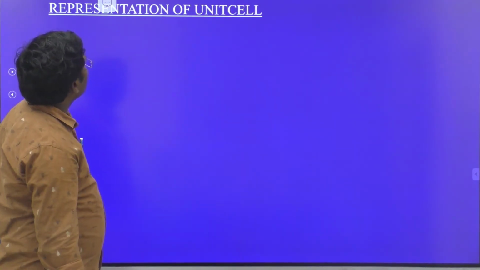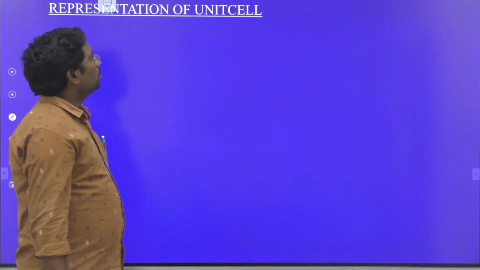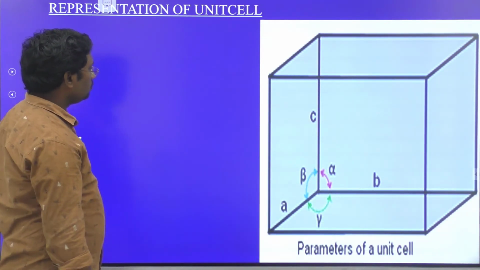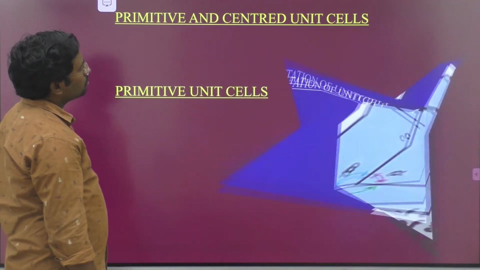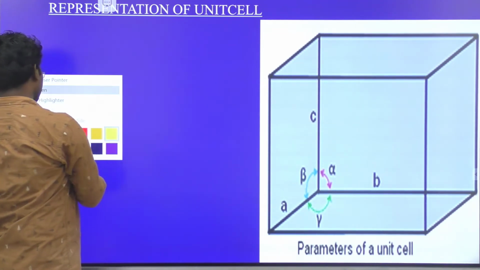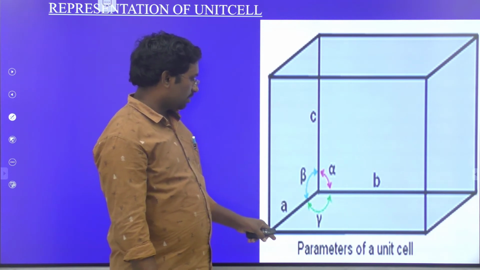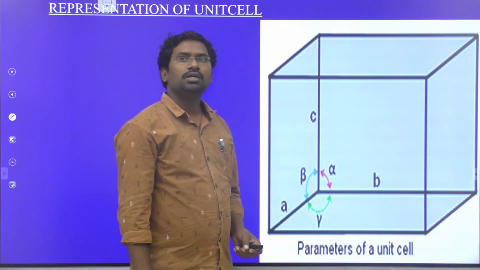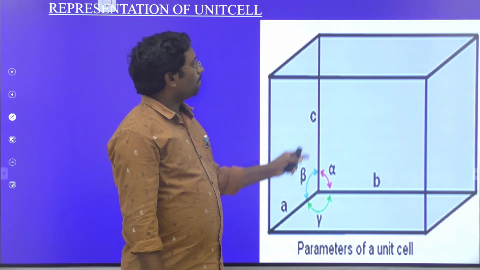So come to the next one, a representation of unit cell. How can we represent the unit cell? Every unit cell represents a three-dimensional parameter, and every unit cell is characterized by six parameters.